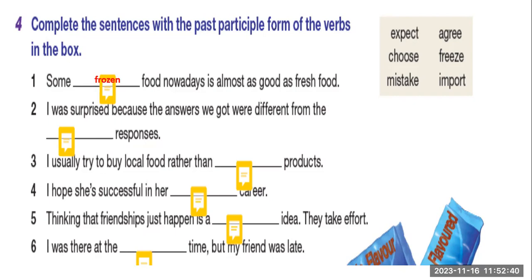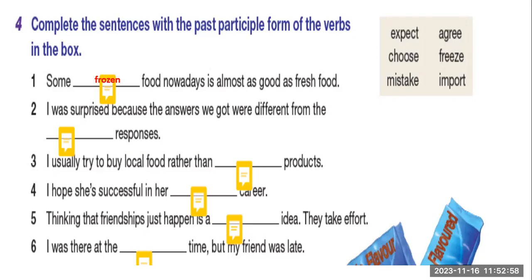Okay, 1, 2, 3, 4, 5, 6. Some frozen food nowadays is almost as good as fresh food. Number 6, you stay. Okay. So number, I'll repeat the first one, yes, she interrupted you. Some frozen food nowadays is almost as good as fresh food.